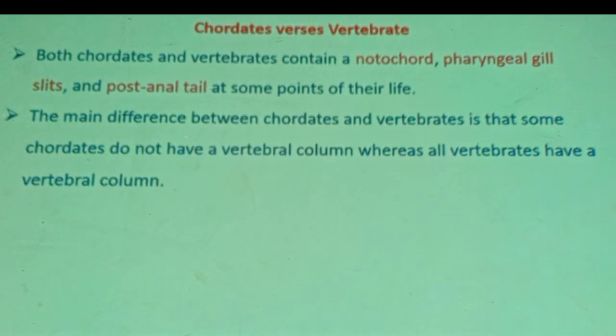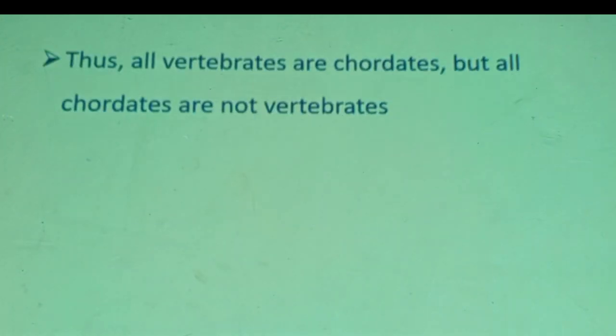Therefore, we can say all vertebrates are chordates because they share the three features. But all chordates are not vertebrates, because we have urochordata and cephalochordata, which are not vertebrates because they lack a backbone. That's it. I'm sure you are clear now.